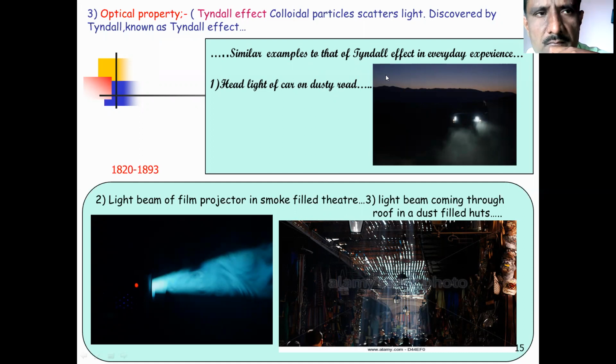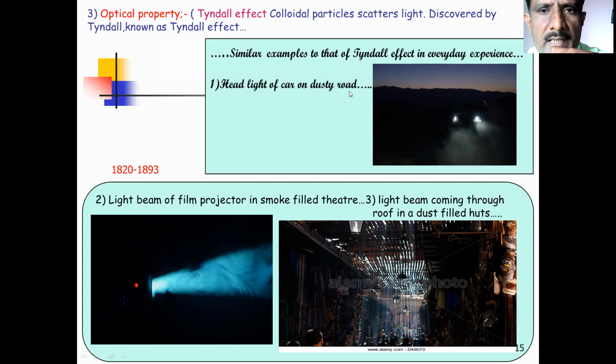Now we are going to discuss the third property, that is optical property. One of the major optical properties is the Tyndall effect. The Tyndall effect is nothing but scattering of light. When a beam of light falls on a colloidal system, scattering of the light takes place, and this effect is called the Tyndall effect. Why is the name Tyndall? Because the scientist Tyndall discovered that effect, hence the name Tyndall effect is given.